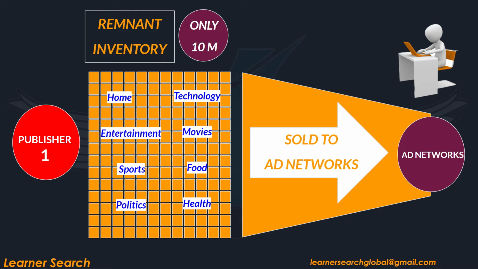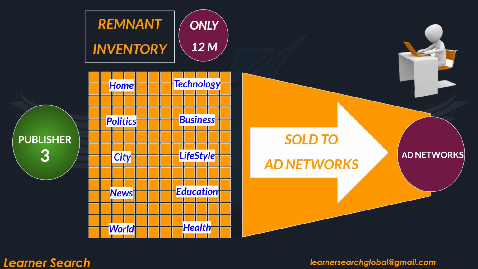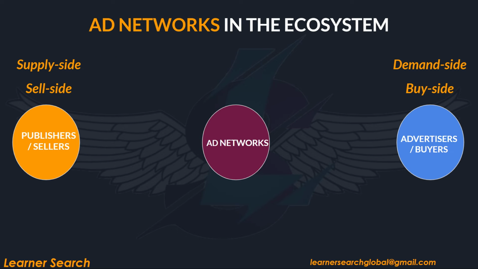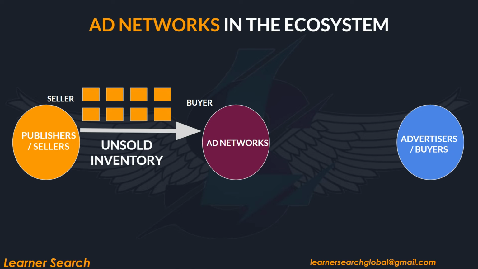In our example, let's consider you are the ad network. Similar to remnant inventory from my website, you may also purchase remnant from other publishers. Let's assume from publisher 2 you purchased 8 million impressions and from publisher 3, 12 million impressions and so on. So finally in the ecosystem, when publishers are ready with remnant inventory, the publisher supplies this inventory to ad networks. Here the publisher is a seller and the ad network is a buyer.